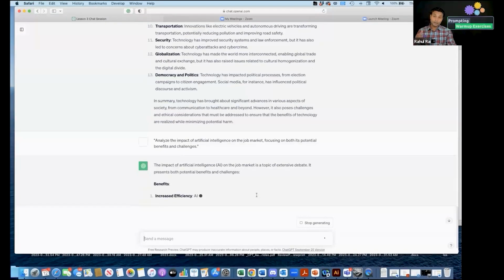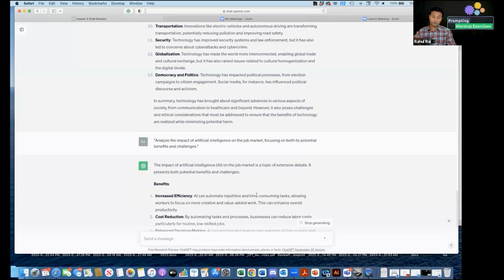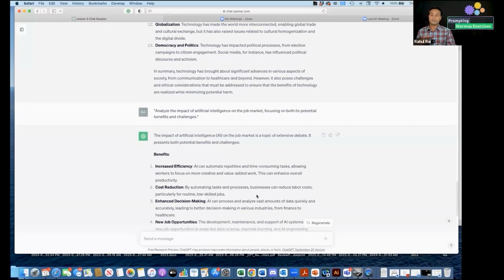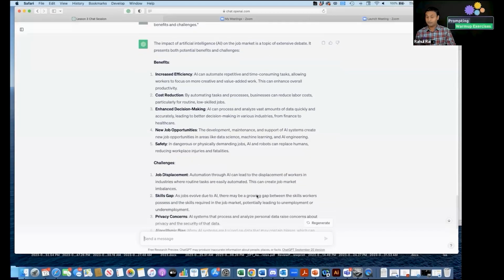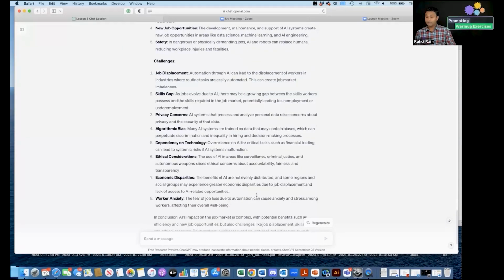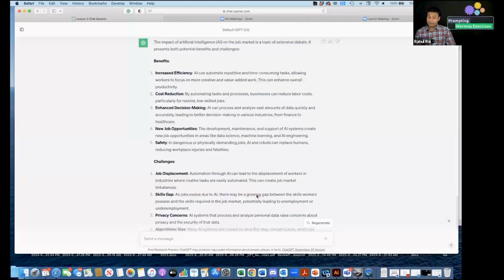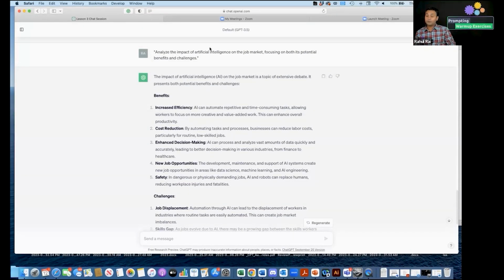And answers that you get out of such prompts are going to be more focused with respect to that specific topic, and they are also probably going to be more useful to you as a user of the ChatGPT interface. So the response is like, here are the benefits, here are the challenges, and some of the other aspects, mainly focusing on the artificial intelligence part of the technology and so forth. So with that demo, I think we are ready to understand some of the principles for effective